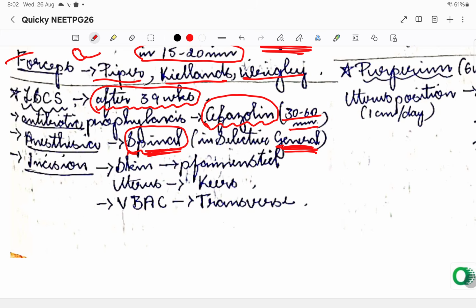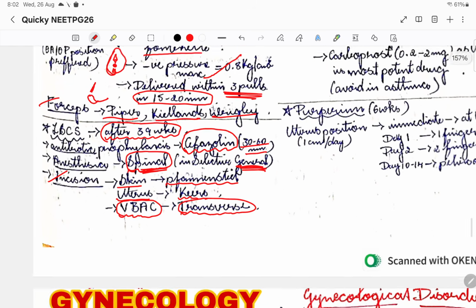Coming to incisions, the skin incision is called the Pfannenstiel incision, and the uterine incision is known as Kerr's incision. In VBAC, meaning vaginal birth after cesarean section, if we go for LSCS, we give a transverse incision. So this is the thing with respect to LSCS.